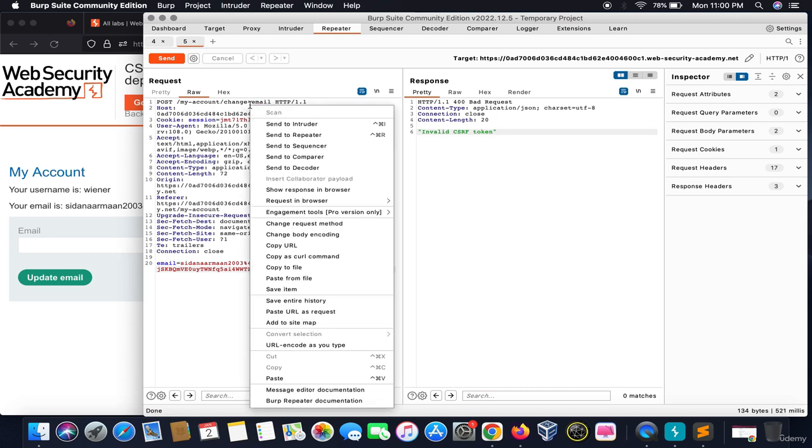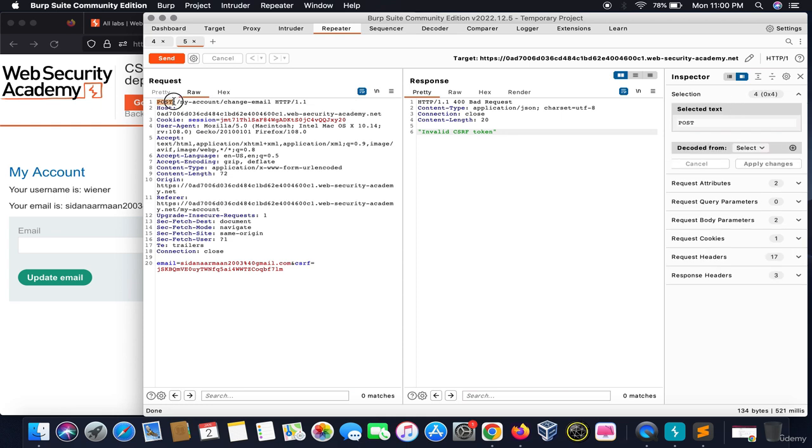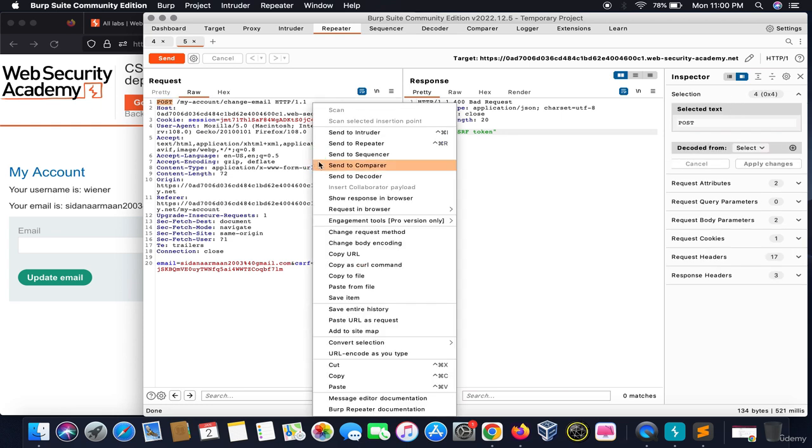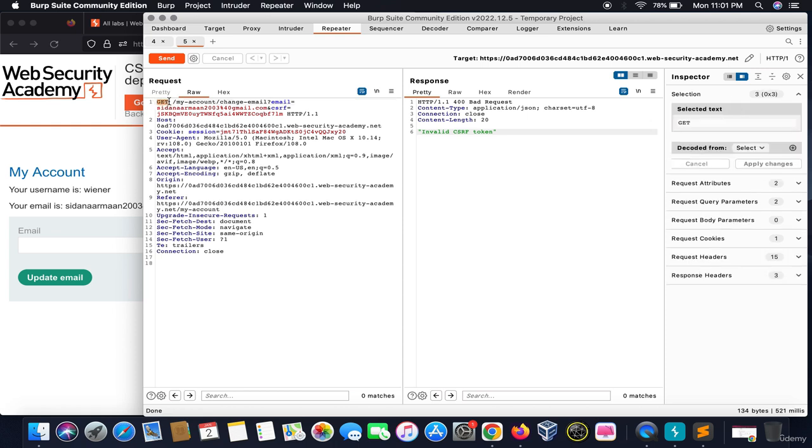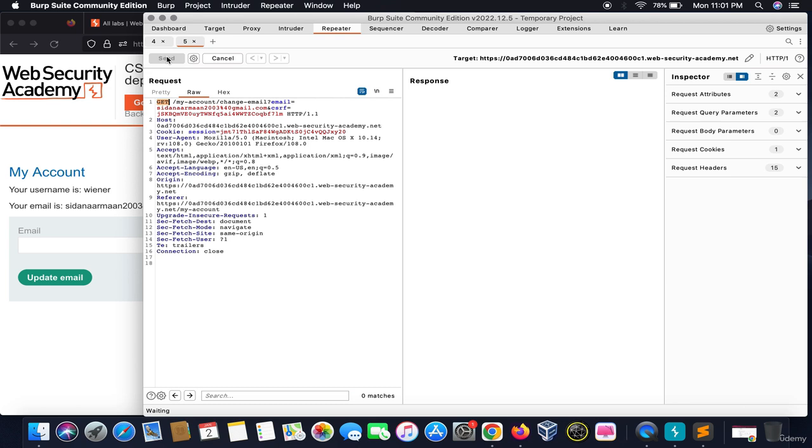So, this is a POST based request, and we will change the request method. We will change it to GET, right? The request method is changed from POST to GET, and on doing this, we will click on send.